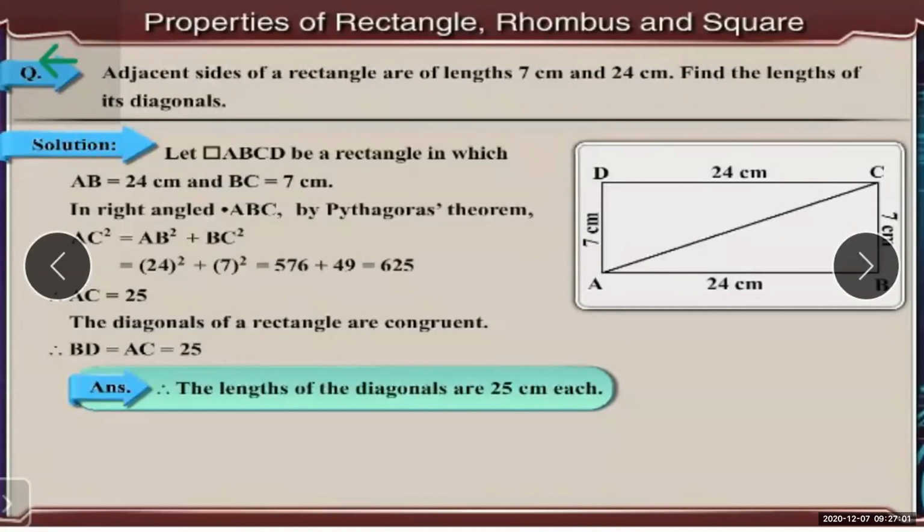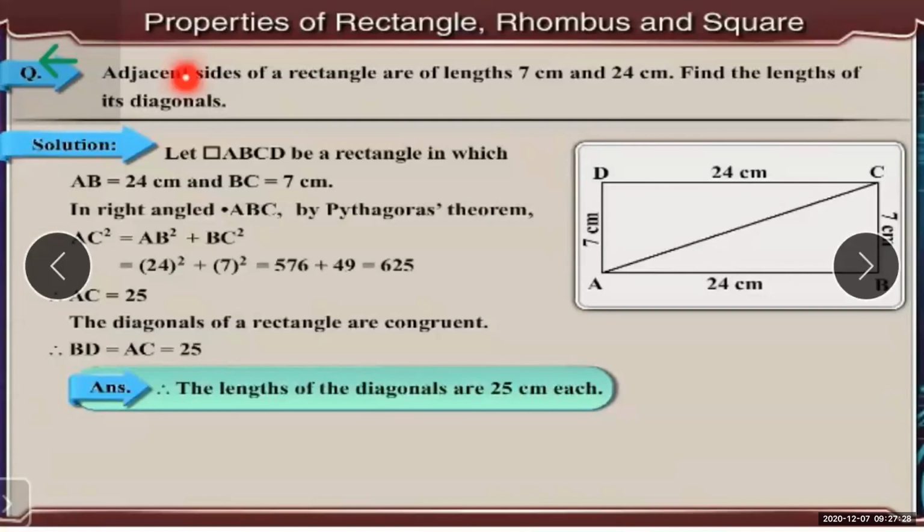So whenever the question is in front of you, you read the question once, twice, and understand it first, and then think over what property you are going to apply. Then start with your sum. So that comes the understanding, thinking, and the application part.